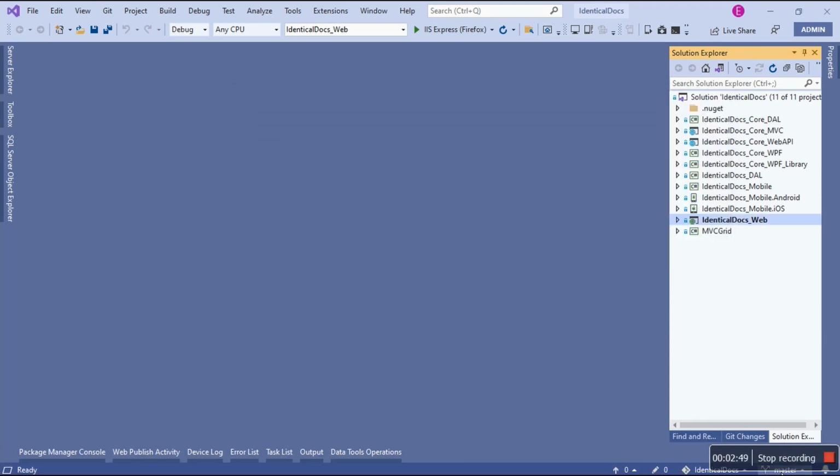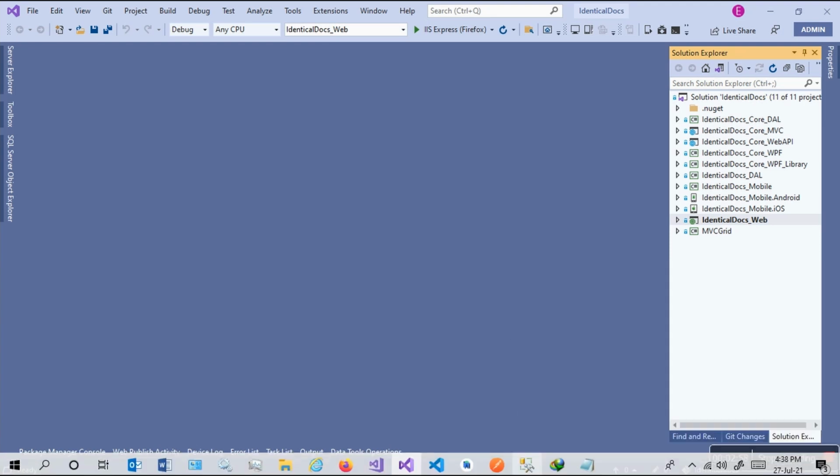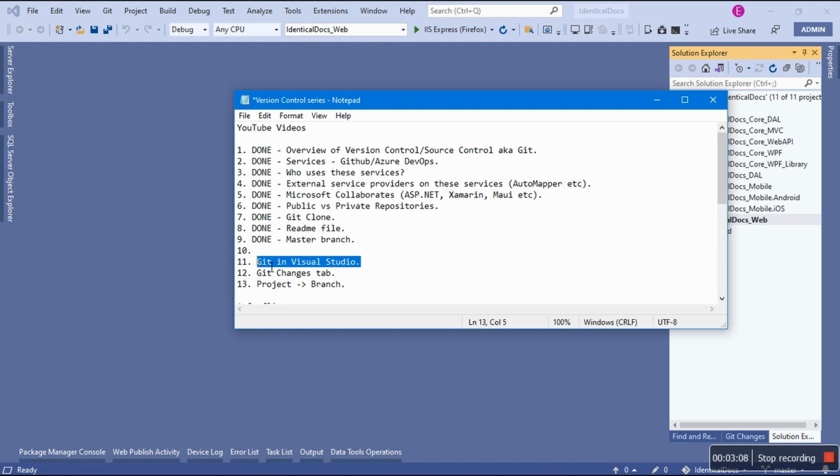If I click on this branch, I want to cover this, but the problem is this: I keep on coming back to Visual Studio. So I decided, you know what, instead of covering this topic of branches, let's move it down. We're gonna do Git in Visual Studio instead. Make sense? We're not gonna do branches anymore. So this is gonna be video number 11. This is gonna be video number 10, and that's what we're gonna be doing today. I'm gonna cover Git in Visual Studio.